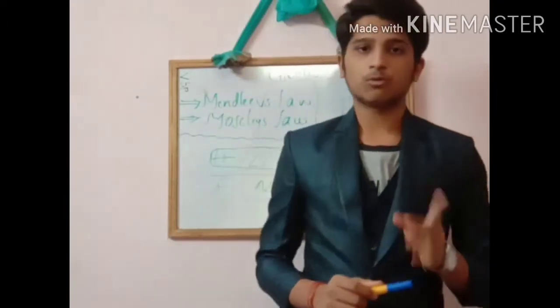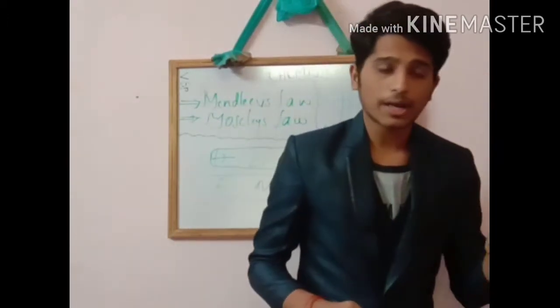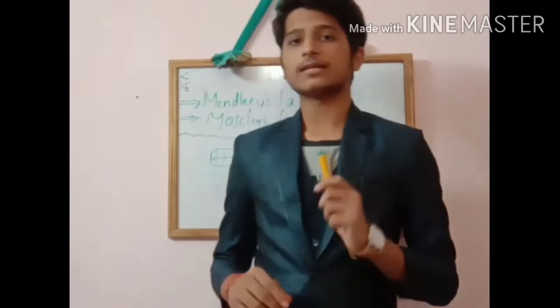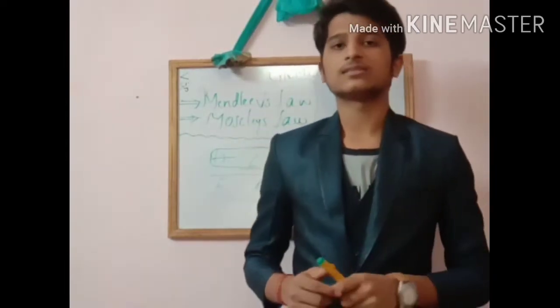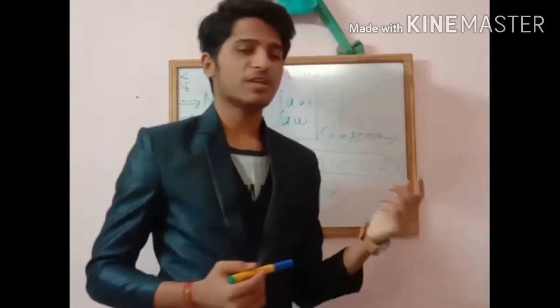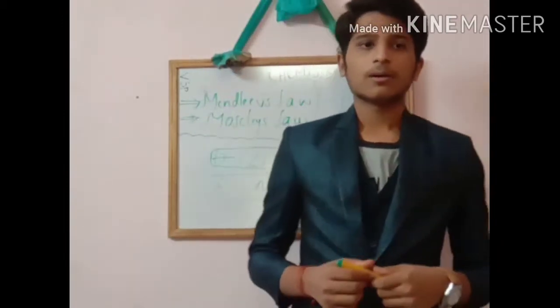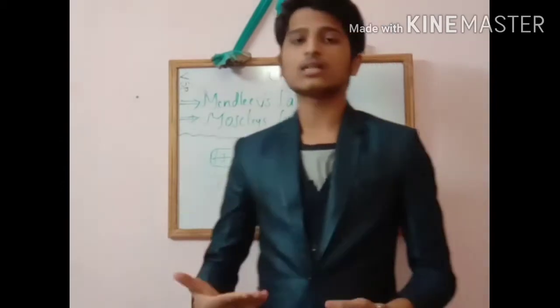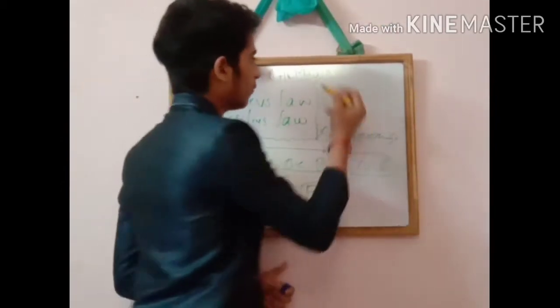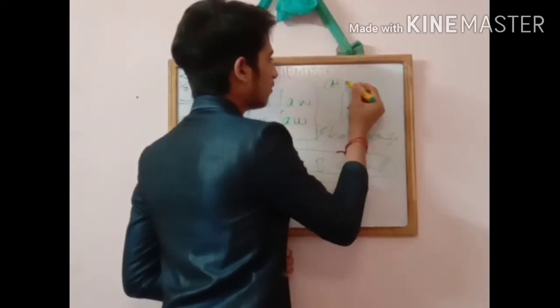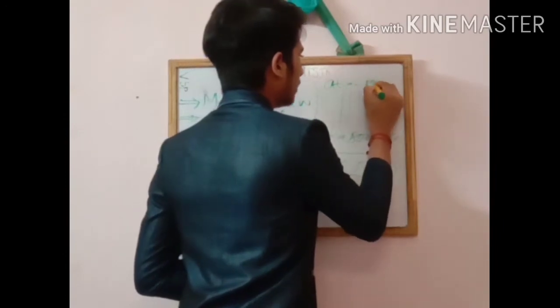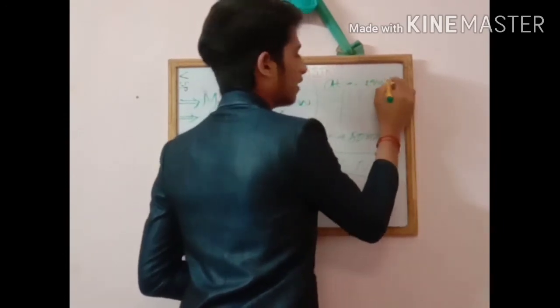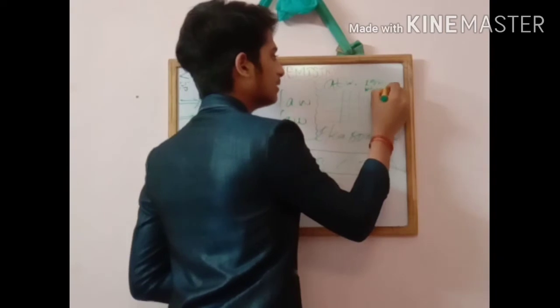As well as one more, he could also correct the atomic weight of some elements such as beryllium, indium, etc. He corrected the atomic weight by using atomic weight equals equivalent weight into valency.